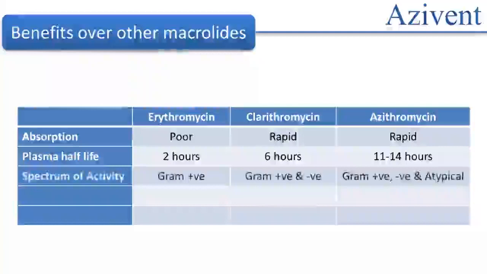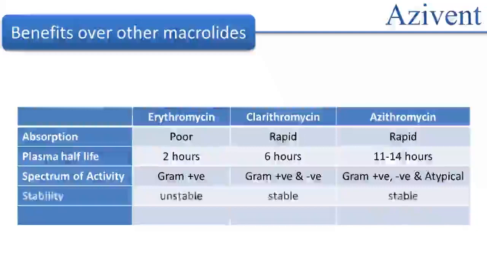Erythromycin shows activity only against gram-positive bacteria. Clarithromycin shows activity against gram-positive and gram-negative bacteria, whereas azithromycin is active against gram-positive, gram-negative as well as atypical bacteria. If you look at the stability, erythromycin is unstable in the gastric acid, whereas clarithromycin and azithromycin are acid stable.